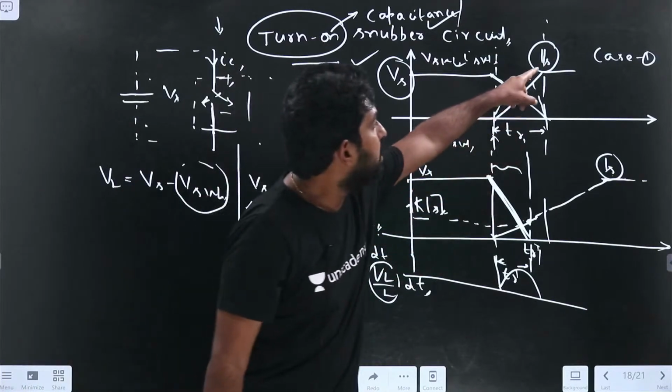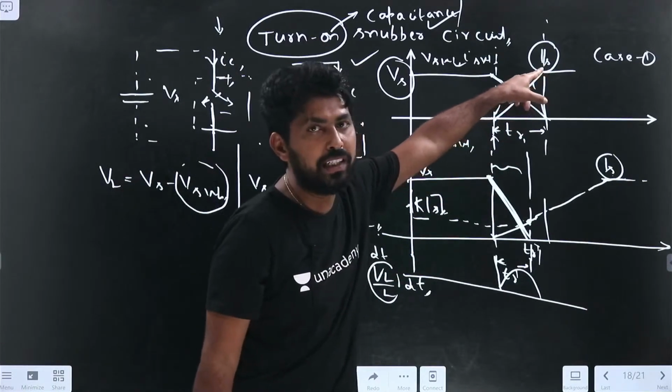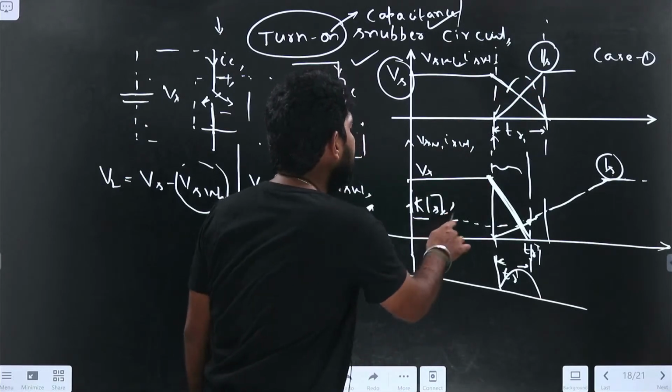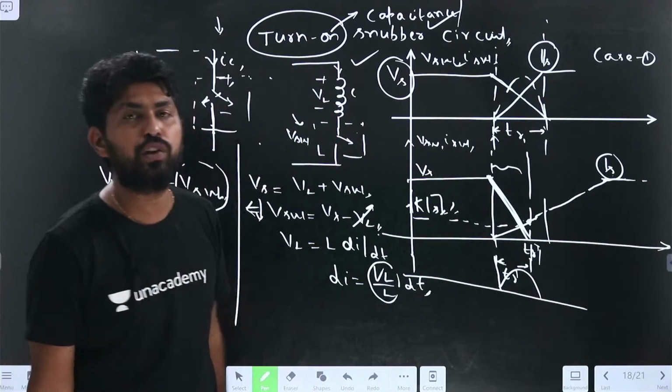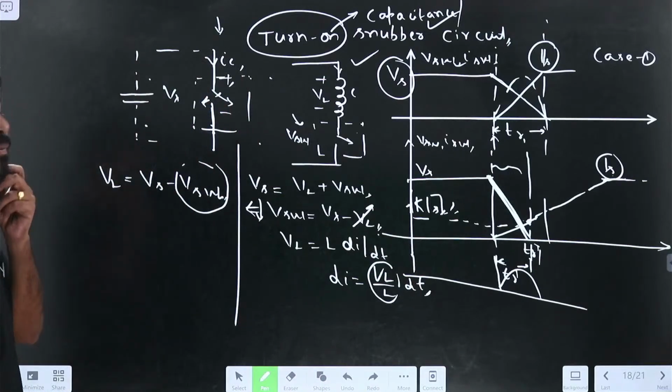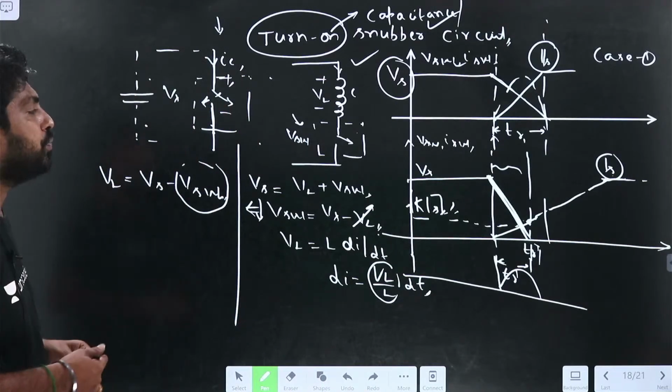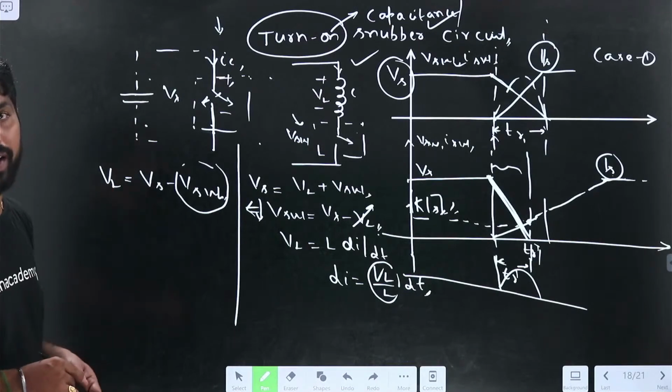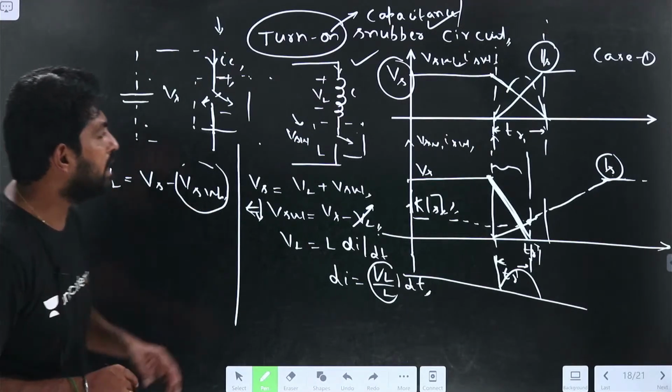Before that, it will be the Vs. Now it is reduced to a fraction. Let us assume that fraction equals K into Vs. This will be K into Vs. Right? Now let us find here what is the value of L. What is the voltage across the switch?